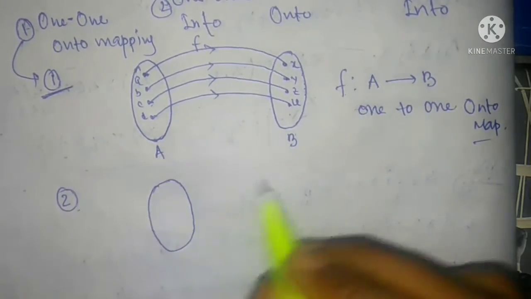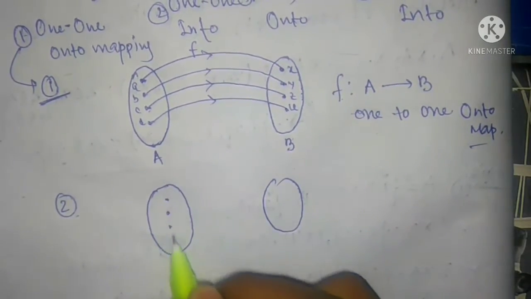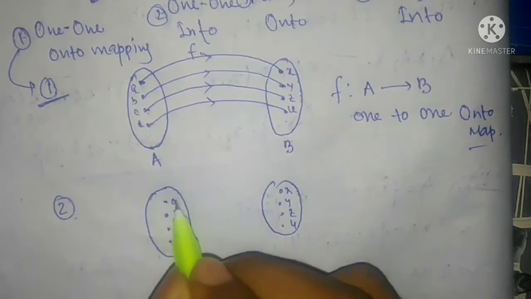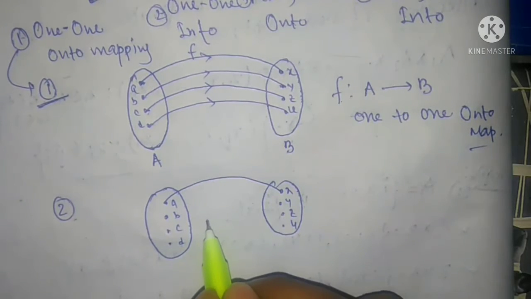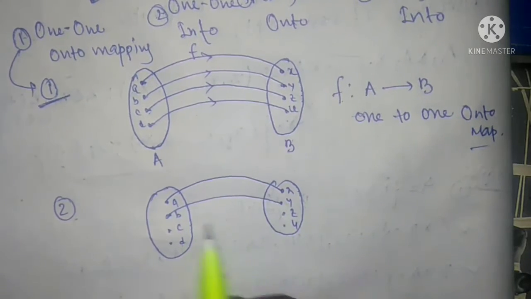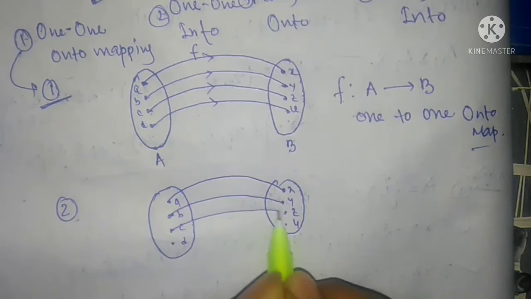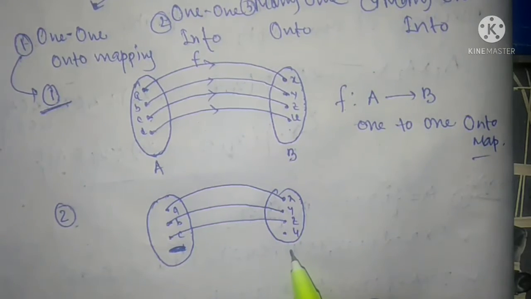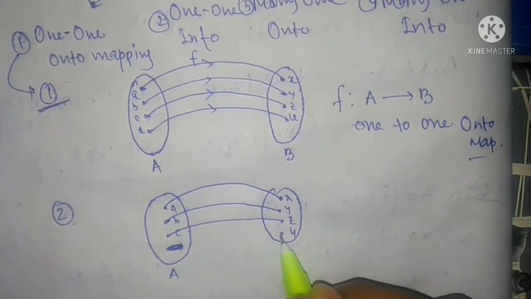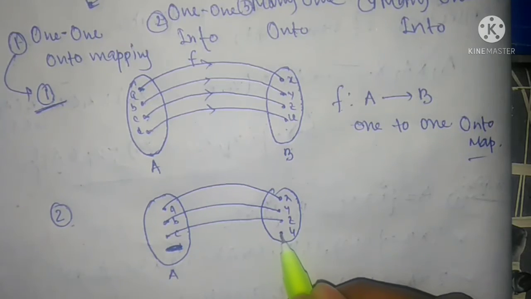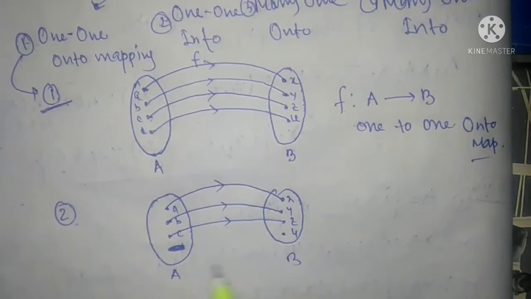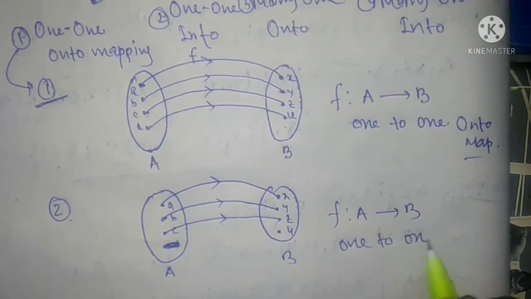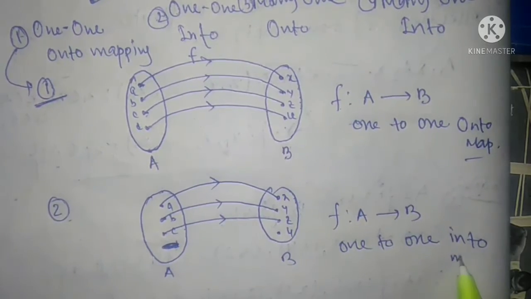Number 2, 1-1 into mapping. In a similar way, A, B, C, D. So from here a to x, b to y, c to z. Here it can't have this element. If in the codomain some extra element is staying, then we say that this is 1-1 into mapping.